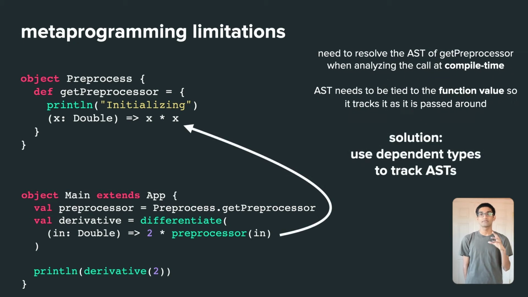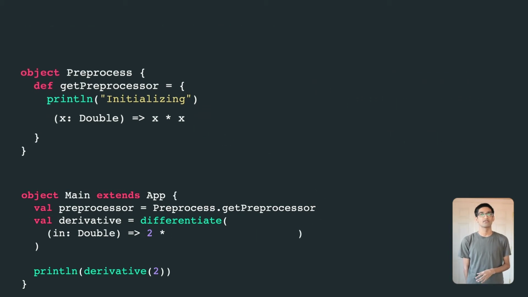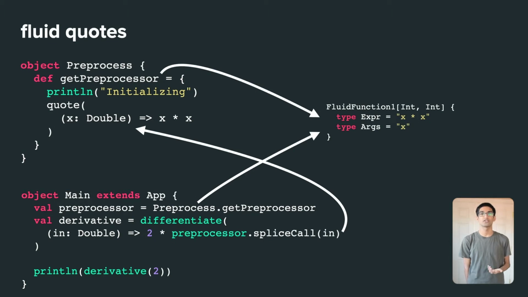We can add dependent types to this function value which flow across the abstraction boundary through the regular type propagation implemented by the host language. And that's the basics of how fluid quotes work. When you wrap an expression using a fluid quote using the quote function, instead of returning the original function, you return a fluid function. The fluid function captures the expression, in this case just serializing it as a string.